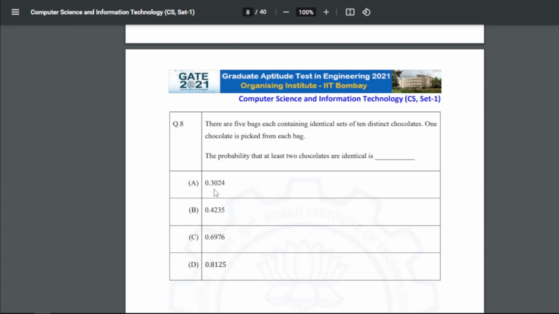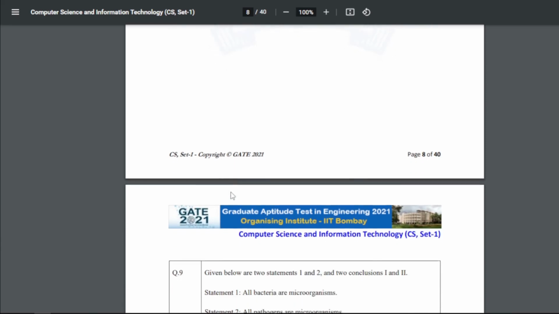There are 5 bags, each containing identical sets of 10 distinct chocolates. One chocolate is picked from each bag. The probability that at least 2 chocolates are identical. For 8 again the answer is C, that is 0.6976.